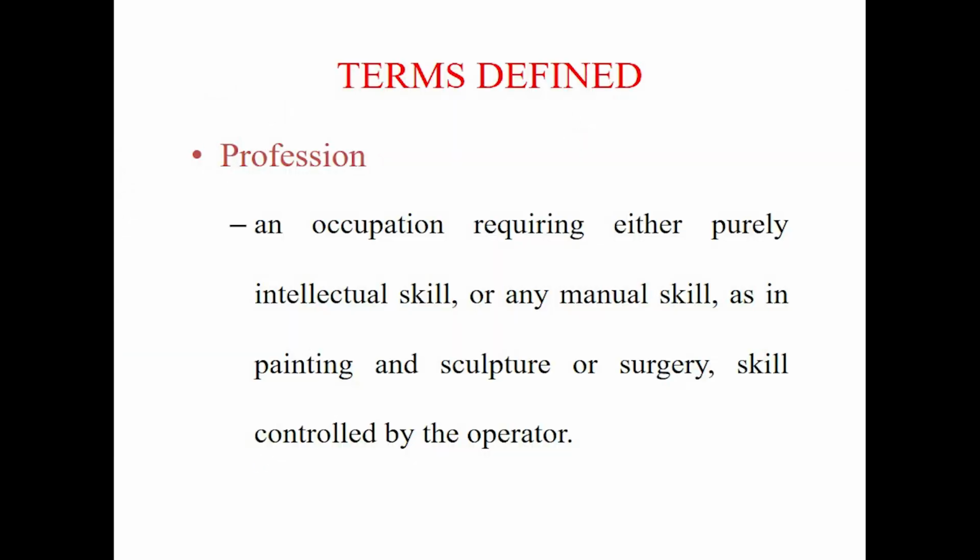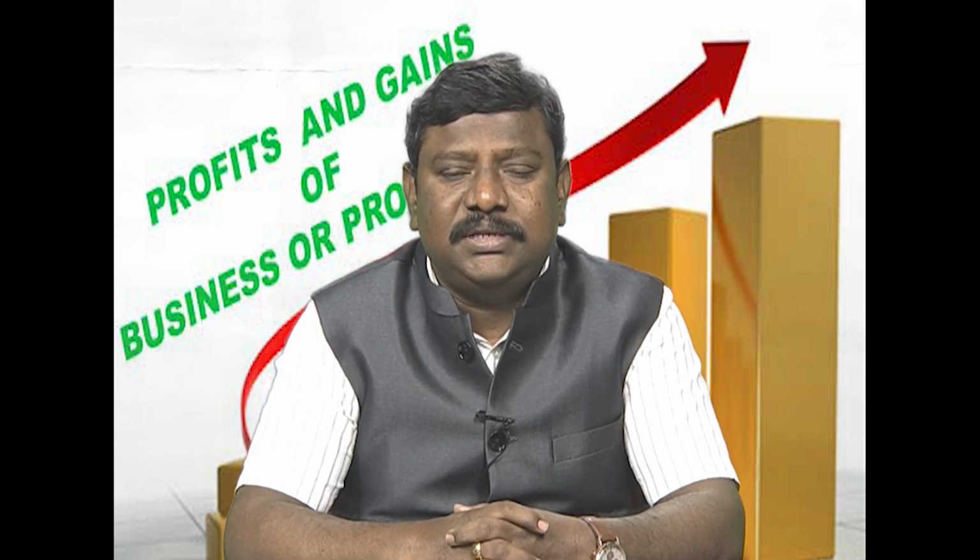What do you mean by profession? Profession means any kind of occupation that requires intellectual skill or manual skill of the person involved in that occupation. Suppose a doctor. You cannot say a doctor is in business. You cannot say a painter is in business.